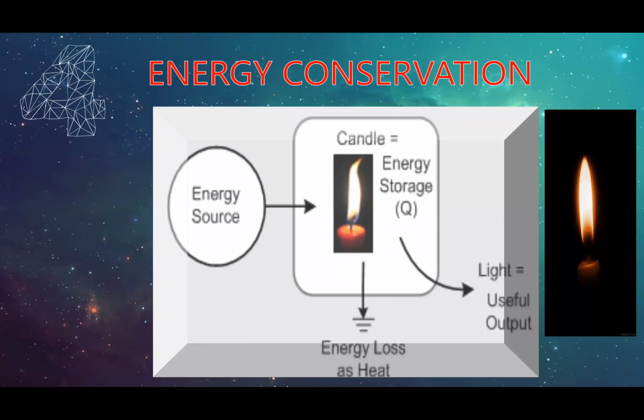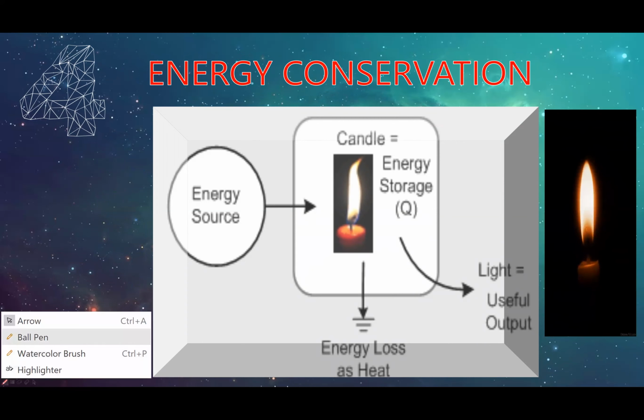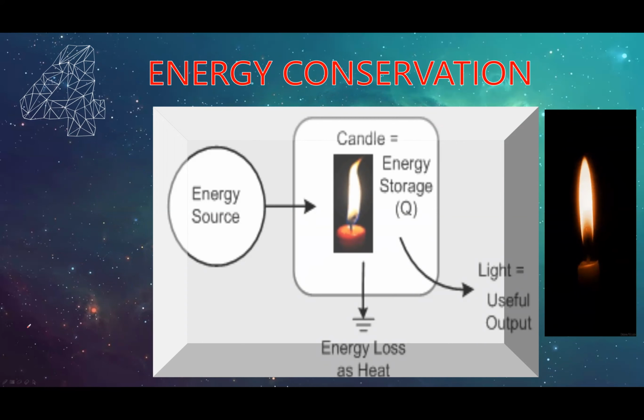Look at energy conservation: not all of the energy is in fact used in useful work, or whatever we are interested in or wish to get. For example, if you have some sources of energy, look at this system here.